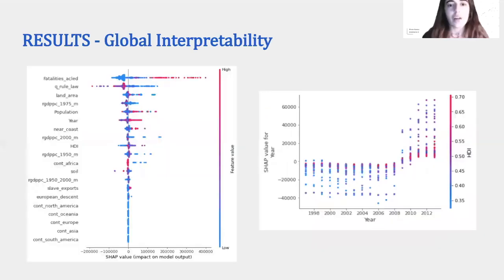Also, there is the global interpretability, that is, which variables are generally affecting our predictions the most. We can see that the most important variables are fatalities, rule of law, and, well, we can see the rest in the list. And also in the second plot, we can see that, for example, the later the year, the higher the number of refugees. So this is an important point to take into account.